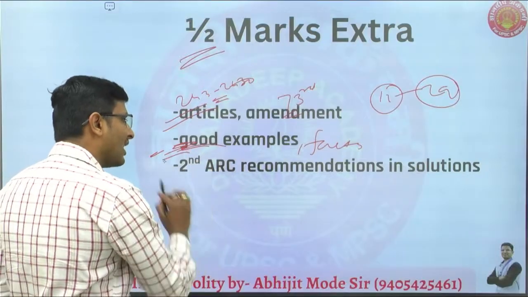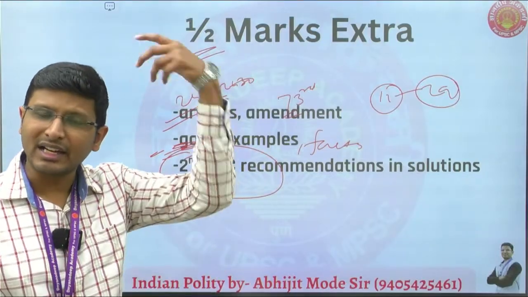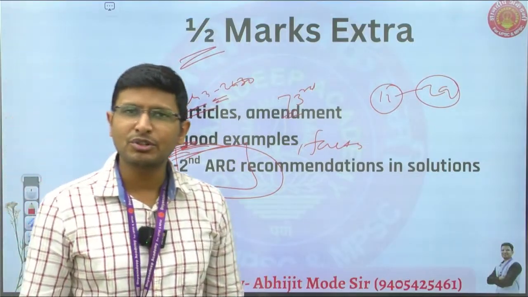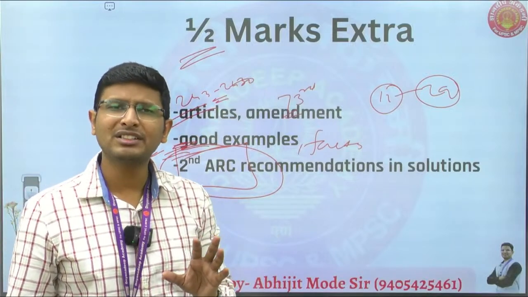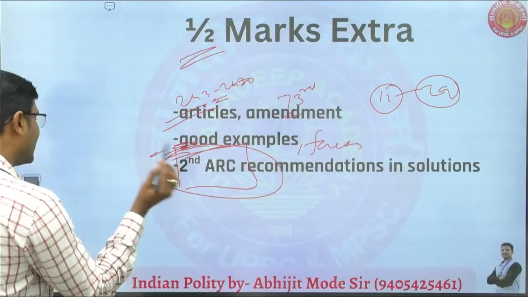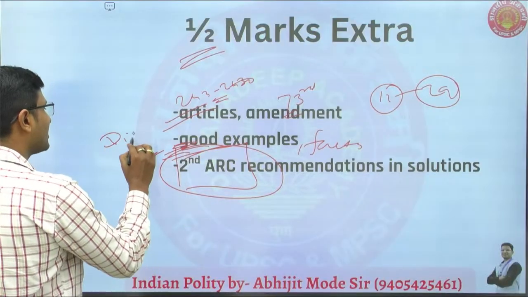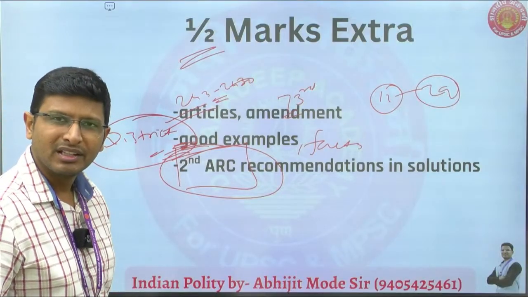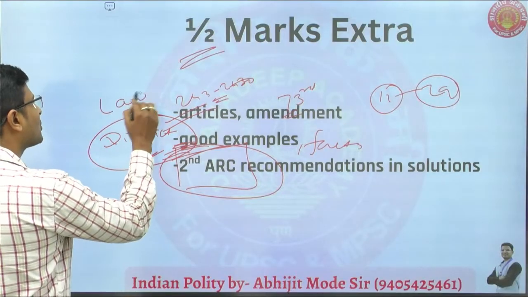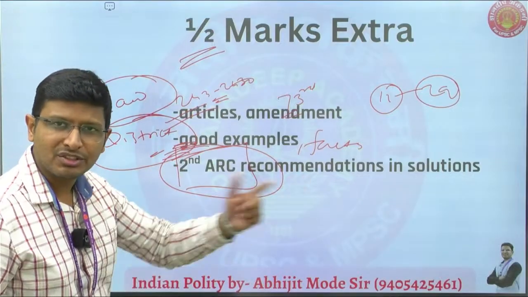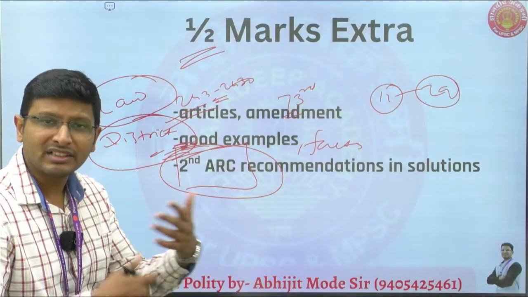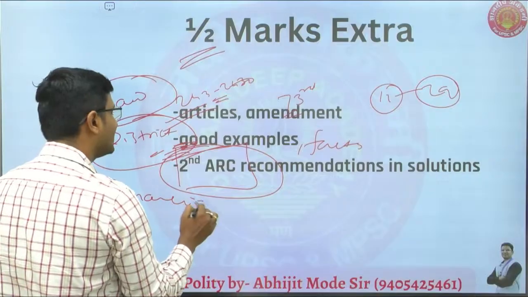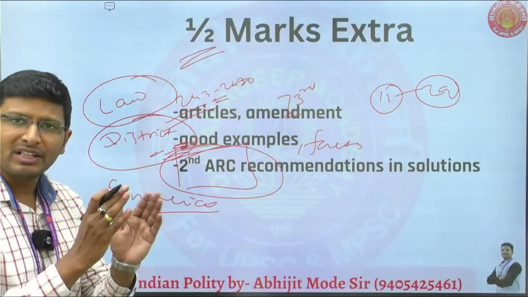Then when you are writing the challenges, after that you have to write the solution. Mention the Second Administrative Reforms Commission. The Second Administrative Reforms Commission has given so many suggestions. It talks about having a district council where all the panchayat members give suggestions to the district collector. It talks about having a separate law to deal with the Panchayat Pati system. So many things have been given. It talks about financial decentralization, a lot of financial decentralization at the local level.